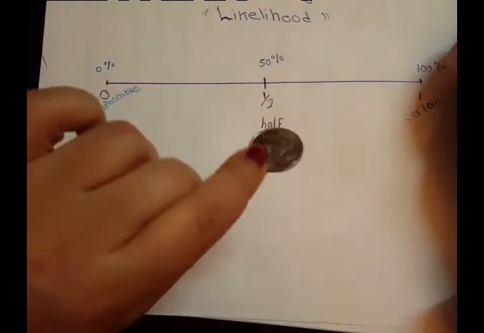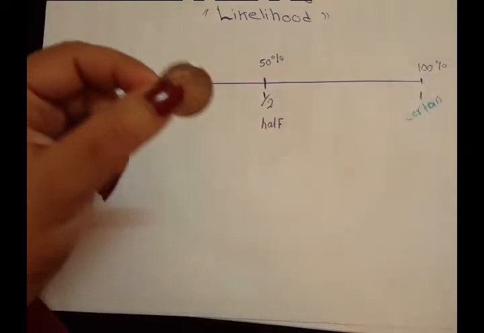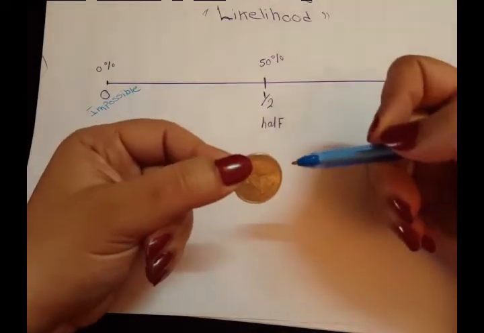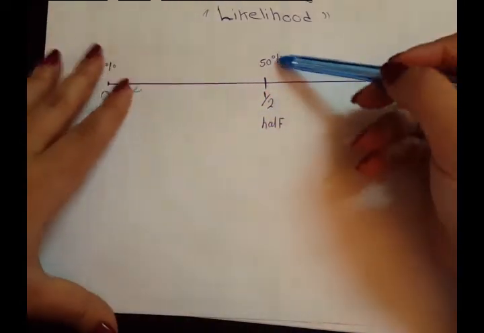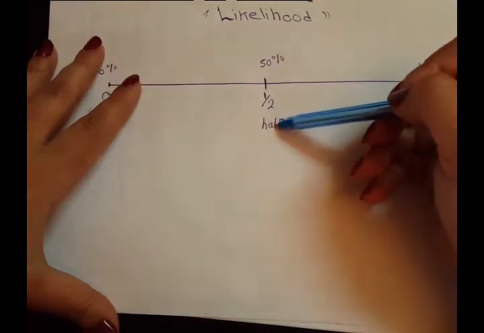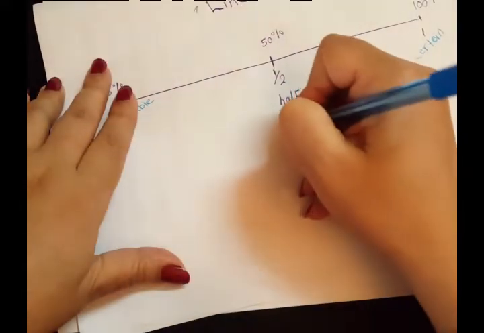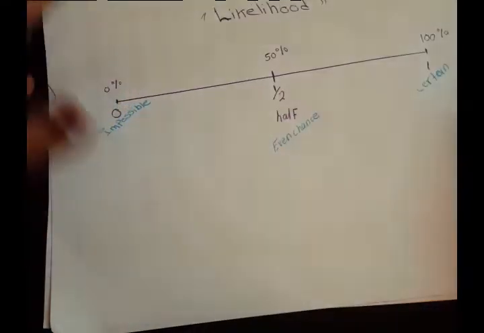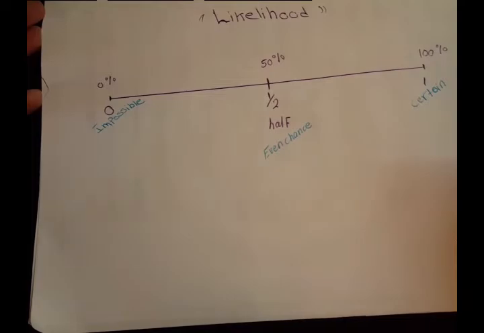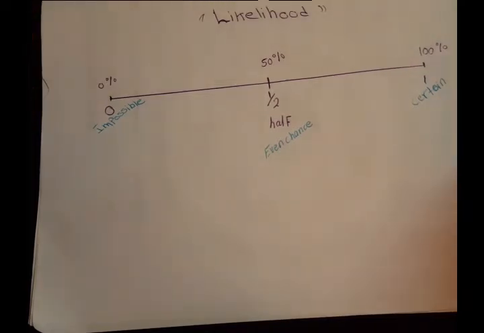No, it just has two possibilities. So it could be 50% head or 50% tail. In this case, if it's 50%, or half, we call it even chance, or equally likely.